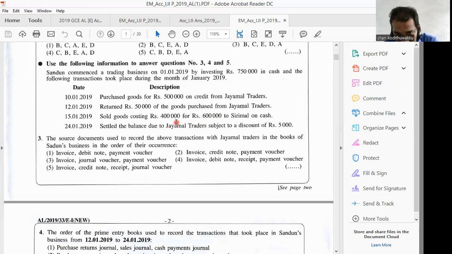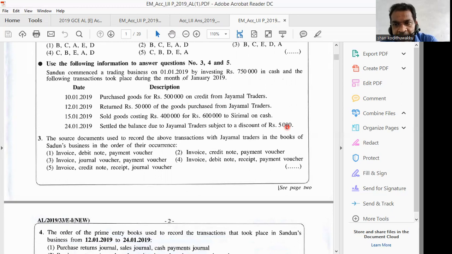Right, 200,000 profit. That is a gross profit because sales 600 minus cost of sales 400. Then gross profit is 200,000. But when it comes to the 4th transaction, settle the balance due to Jayamal traders subject to a discount of 5,000. That is discount received, a cash discount. When you settle before the given credit period, then the supplier or creditor will be happy and deduct something from the payable value. That is called discount received. That is an income for the business.